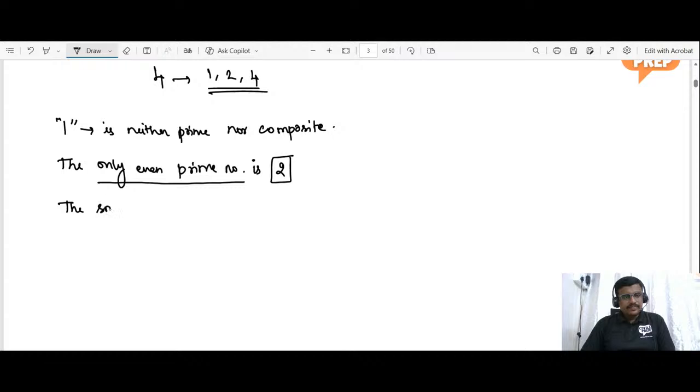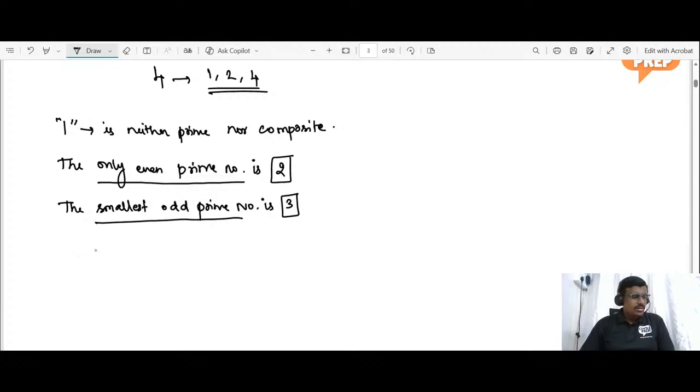The smallest odd prime number is 3. The smallest odd composite number is 9.